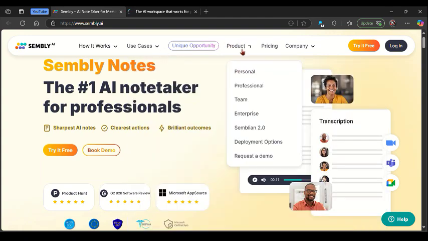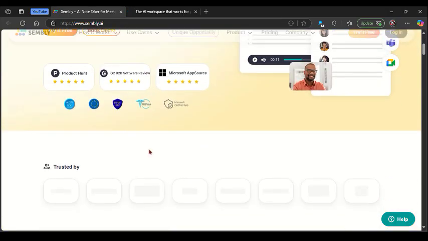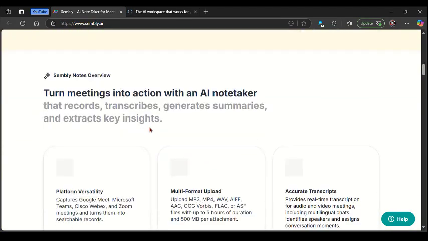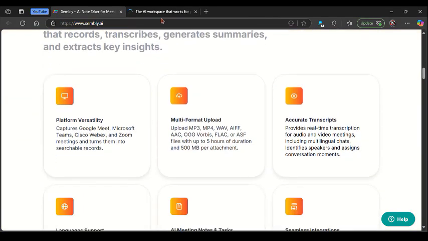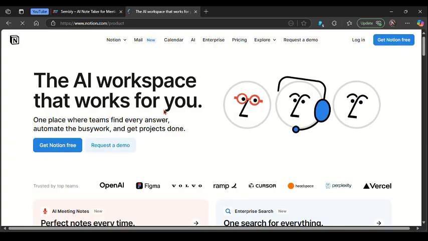And here is the overall conclusion about these two platforms. If you are focused on smarter meetings and actionable insights from conversation, Sembly is the better choice. But if you want an all-in-one productivity space with built-in AI for writing, managing tasks, and organizing knowledge, Notion AI wins in this aspect.